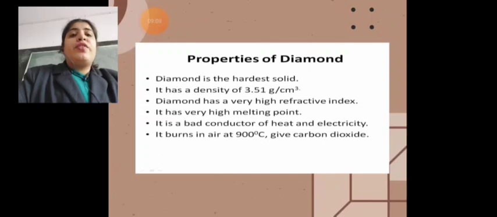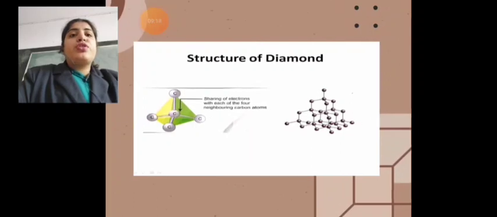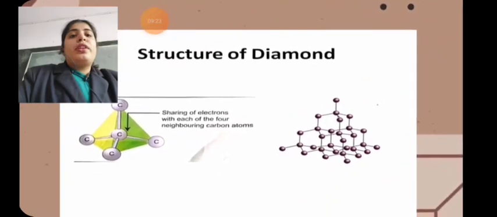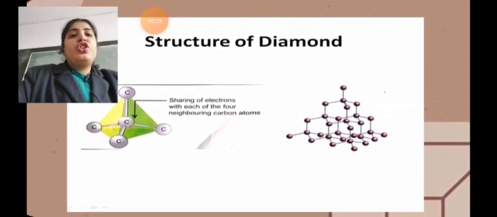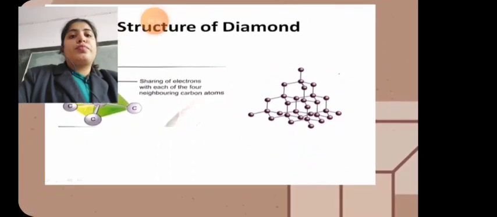Now diamond is a very bad conductor of heat and electricity, and it burns in air at 900 degrees Celsius to give carbon dioxide. Now can you see the structure of diamond on the screen? So what happens in the structure of diamond? Diamond shares electrons with each of the four neighboring carbon atoms, and a figure like this is formed.